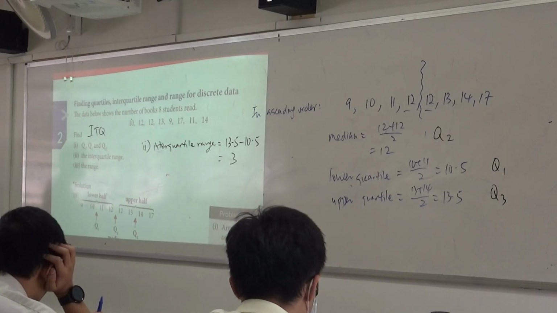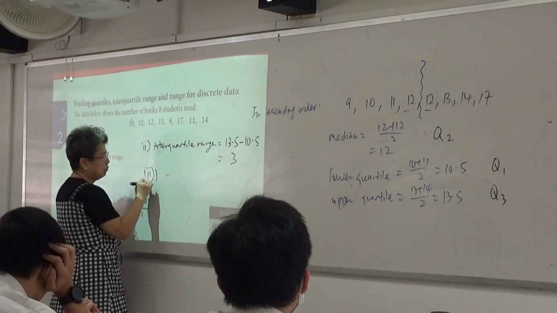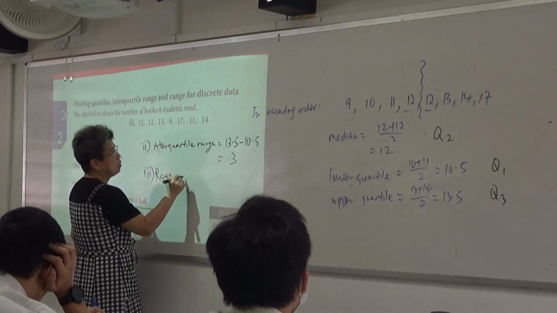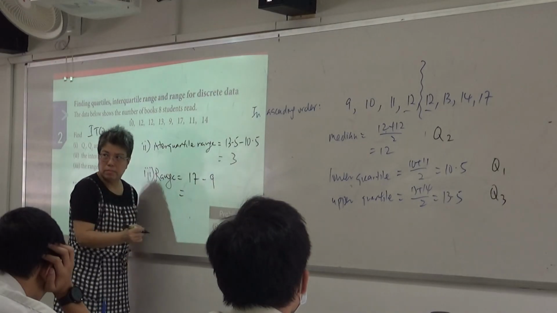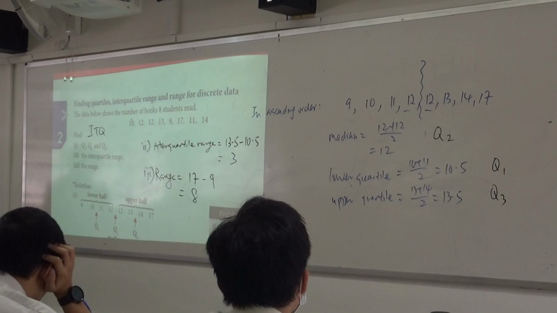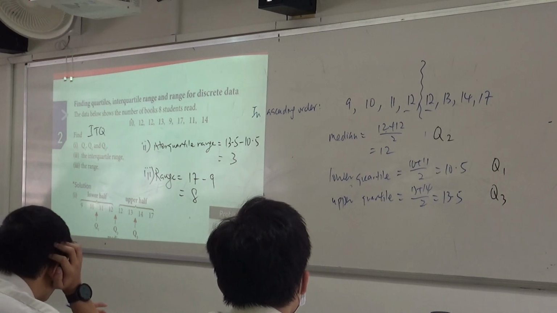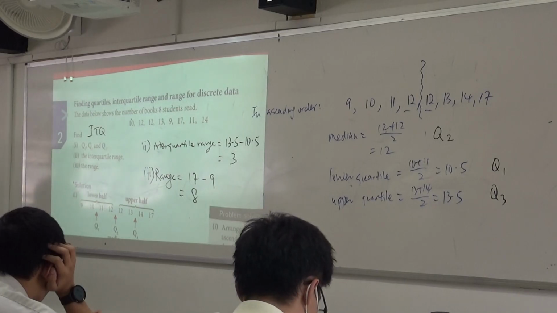What is the range? 17 minus 9. Answer? 8. So the range is 8. Are we clear? Okay. This is for the discrete values. That means when you have data and you are counting. Everybody okay so far? Okay.